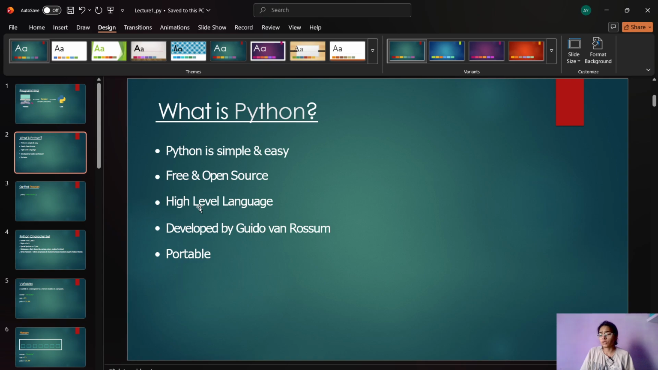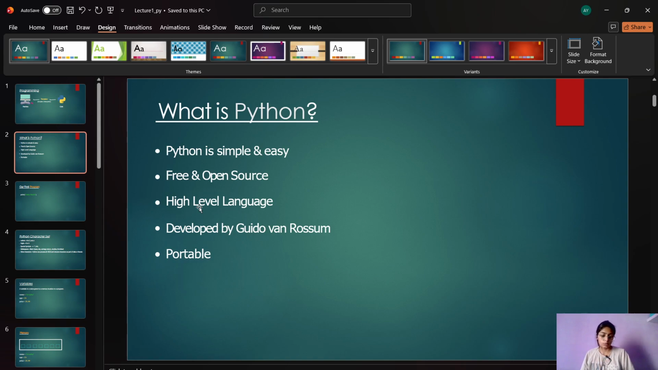It's free and open source. What do you mean by free and open source? We can access Python from anywhere, from any web application. It's a high level language. What is a high level language? A high level language is a language which is understandable by humans without putting in extra effort. It is a simple language that can be easily understood by humans. And Python was developed by this person, Guido van Rossum. Okay, it is portable. We can port it from here to there.